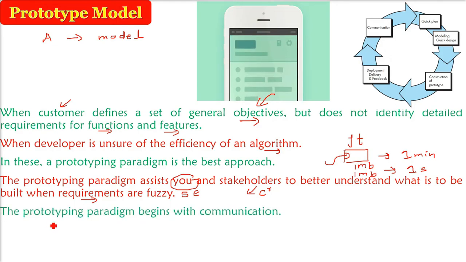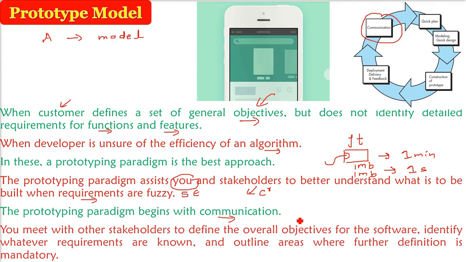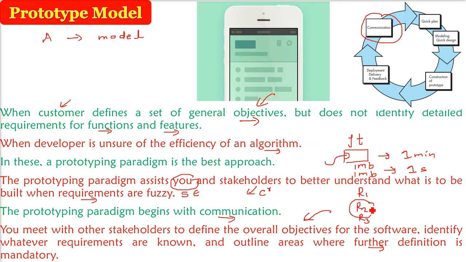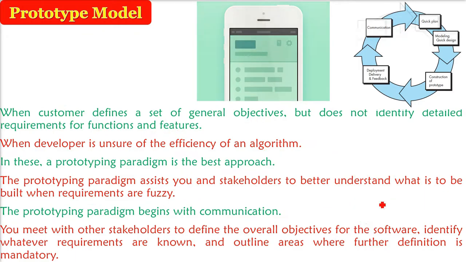All this starts with communication, because in order to know the requirement, you need to talk, you need to communicate, you need to have a meeting. So this communication is the basic aspect. Now, you meet with all the stakeholders, the customers and other stakeholders, then you will decide the overall objective. And then the requirements are known, and then what other discussions are necessary, because maybe some requirements are still fuzzy. Say requirement 2 is not clear to you. There's a certain requirement. You need to talk.